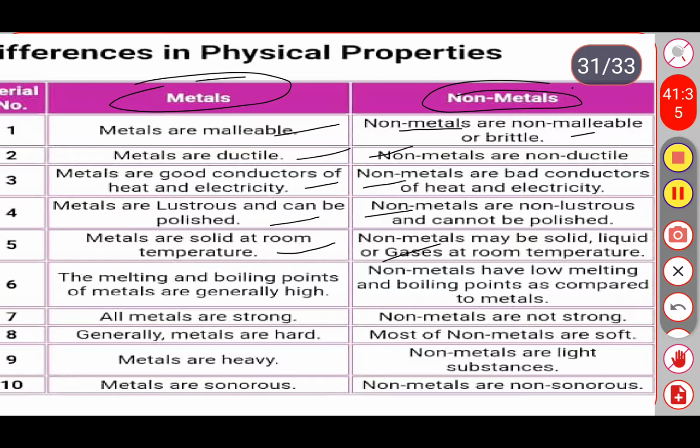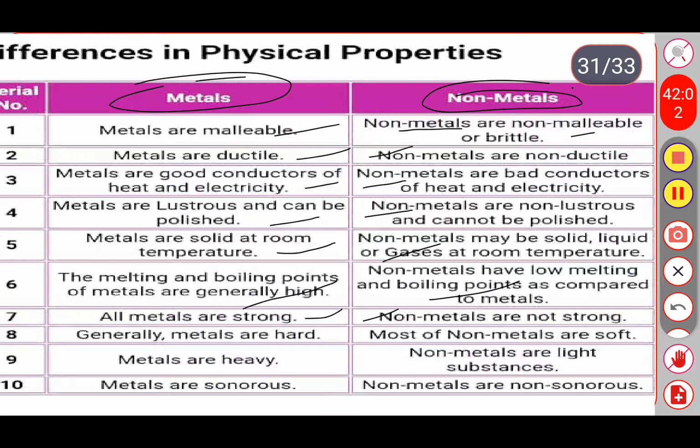Next one: all the metals are strong in nature due to their rigid composition. Metals are strong in nature. Non-metals are weak in nature. The next difference is, generally metals are hard in nature, while most of the non-metals are soft in nature.